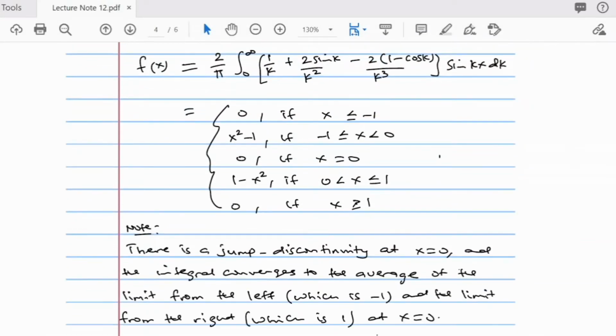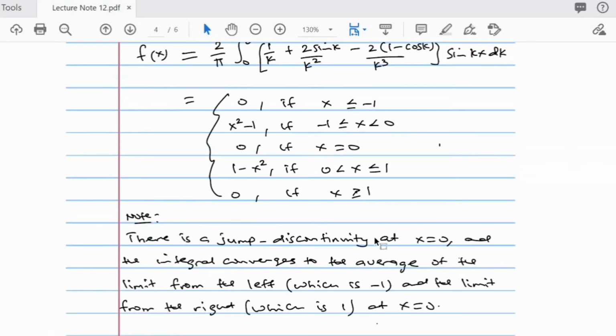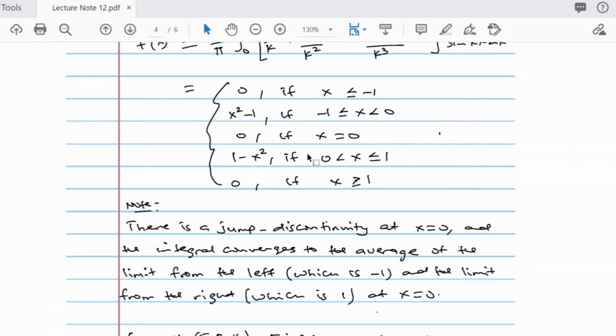I put some notes here that there's a jump discontinuity at x equals 0. The integral converges to the average of the limit from the left, which is minus 1, and the limit from the right, which is 1. So minus 1 plus 1 is 0, divided by 2. So it converges to 0 at x equals 0.